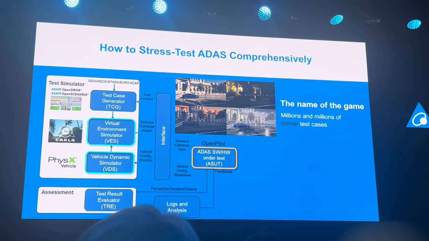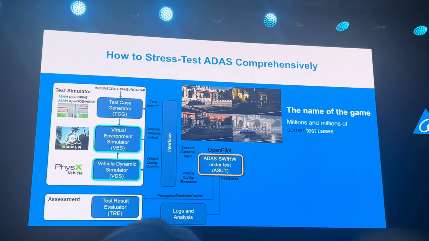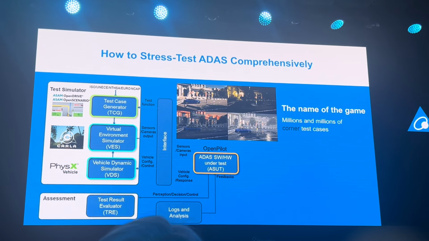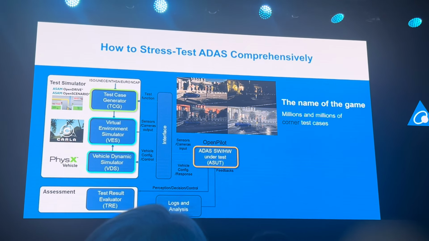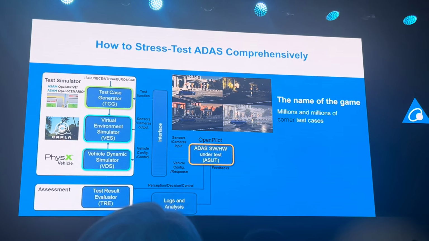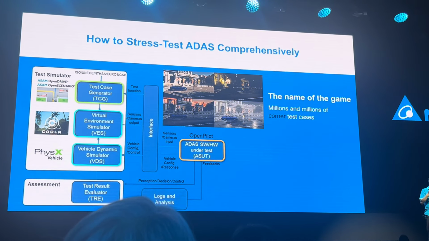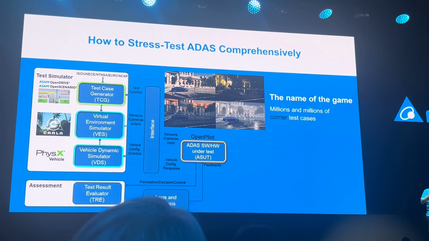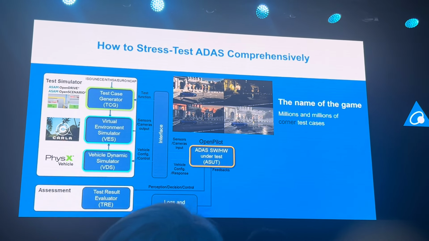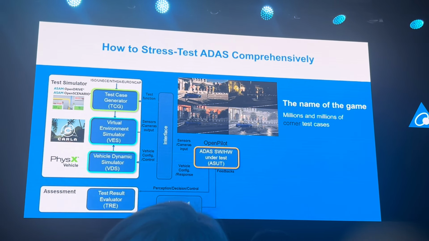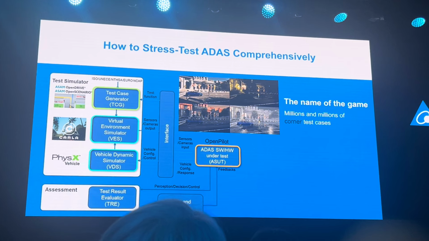So you need something like this. Then, given this, what is called COTA? COTA is the test case generator that supposedly generates these millions and millions of corner test cases, and then plays them in the virtual environment simulator. That's what COTA is supposed to be, generating these test cases.